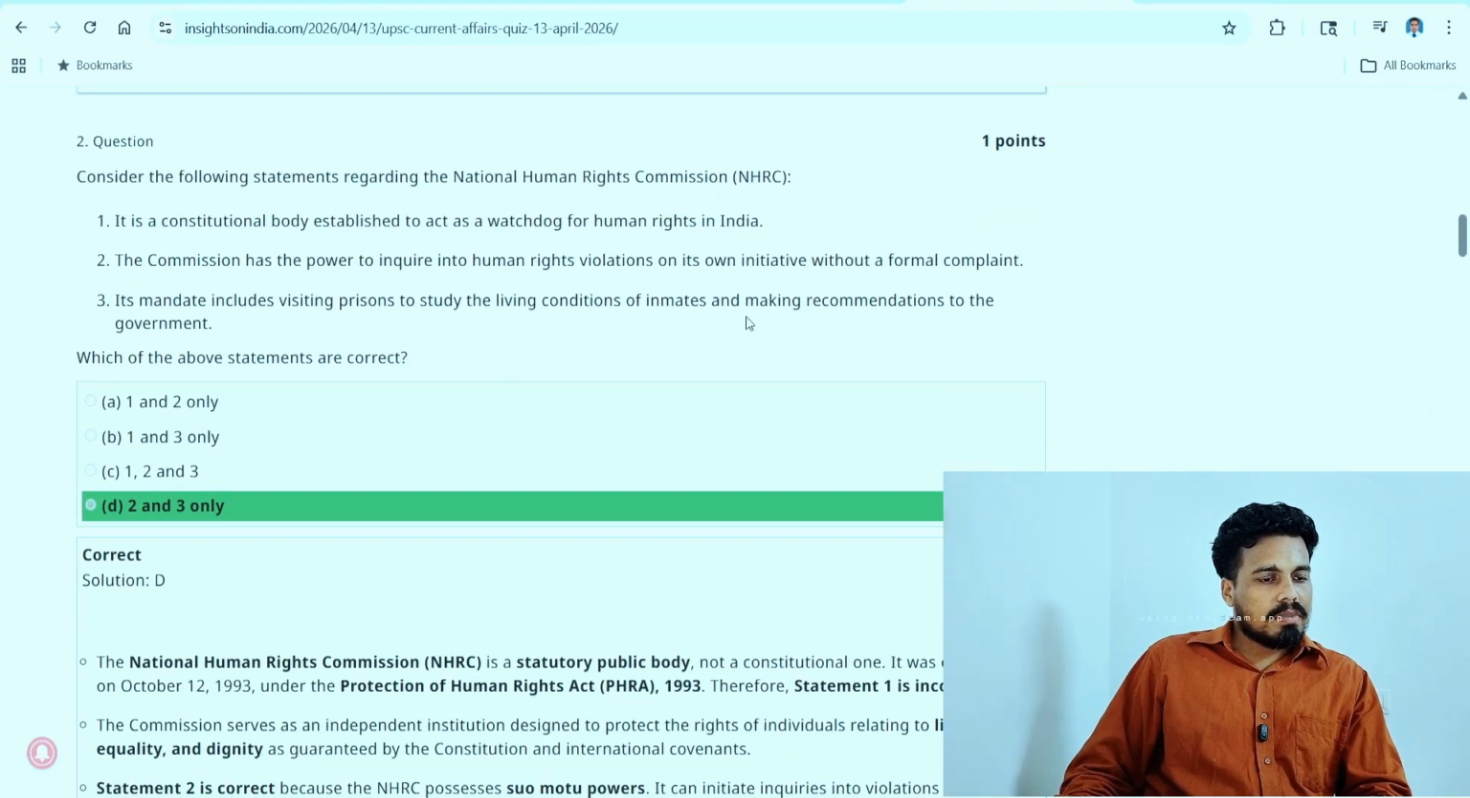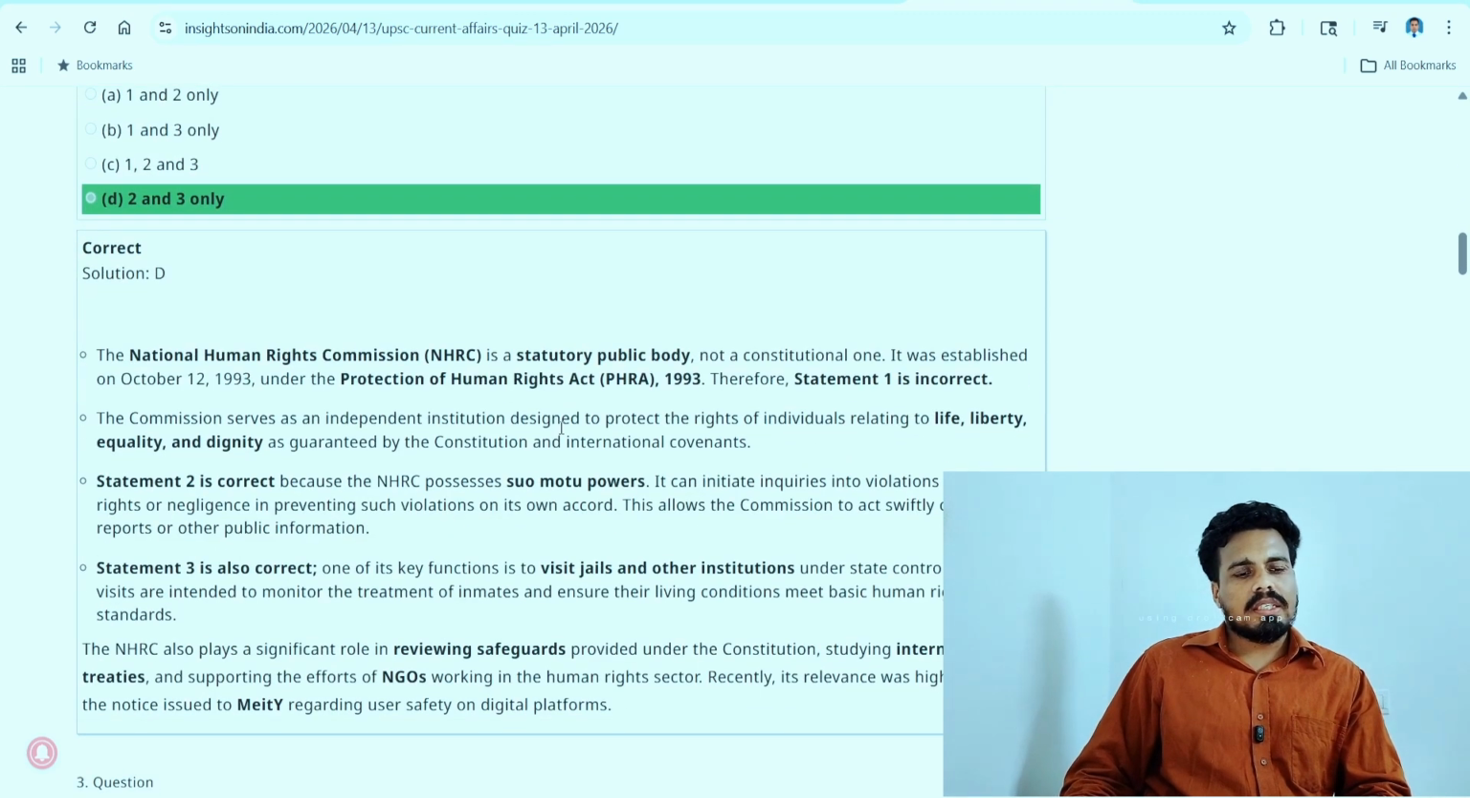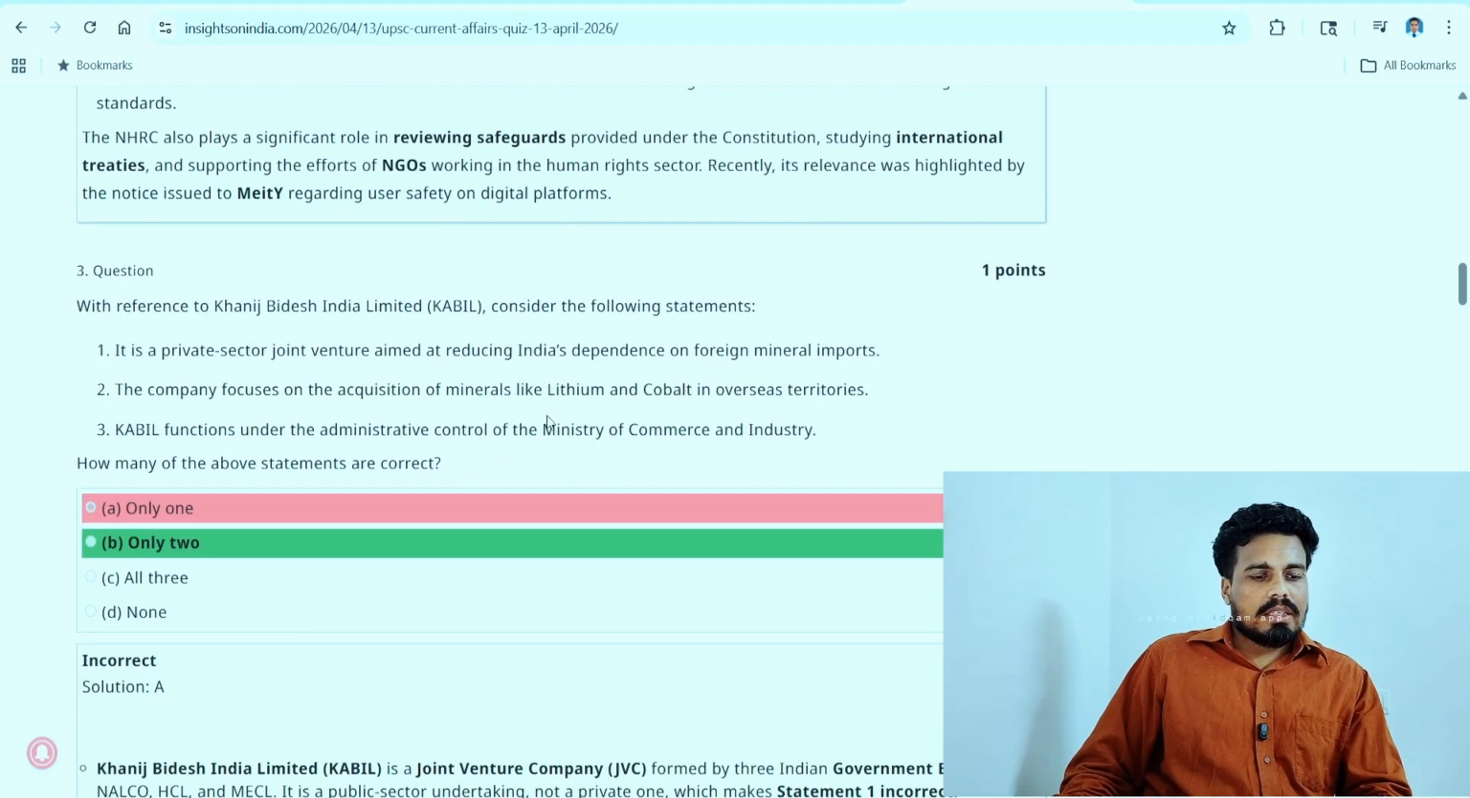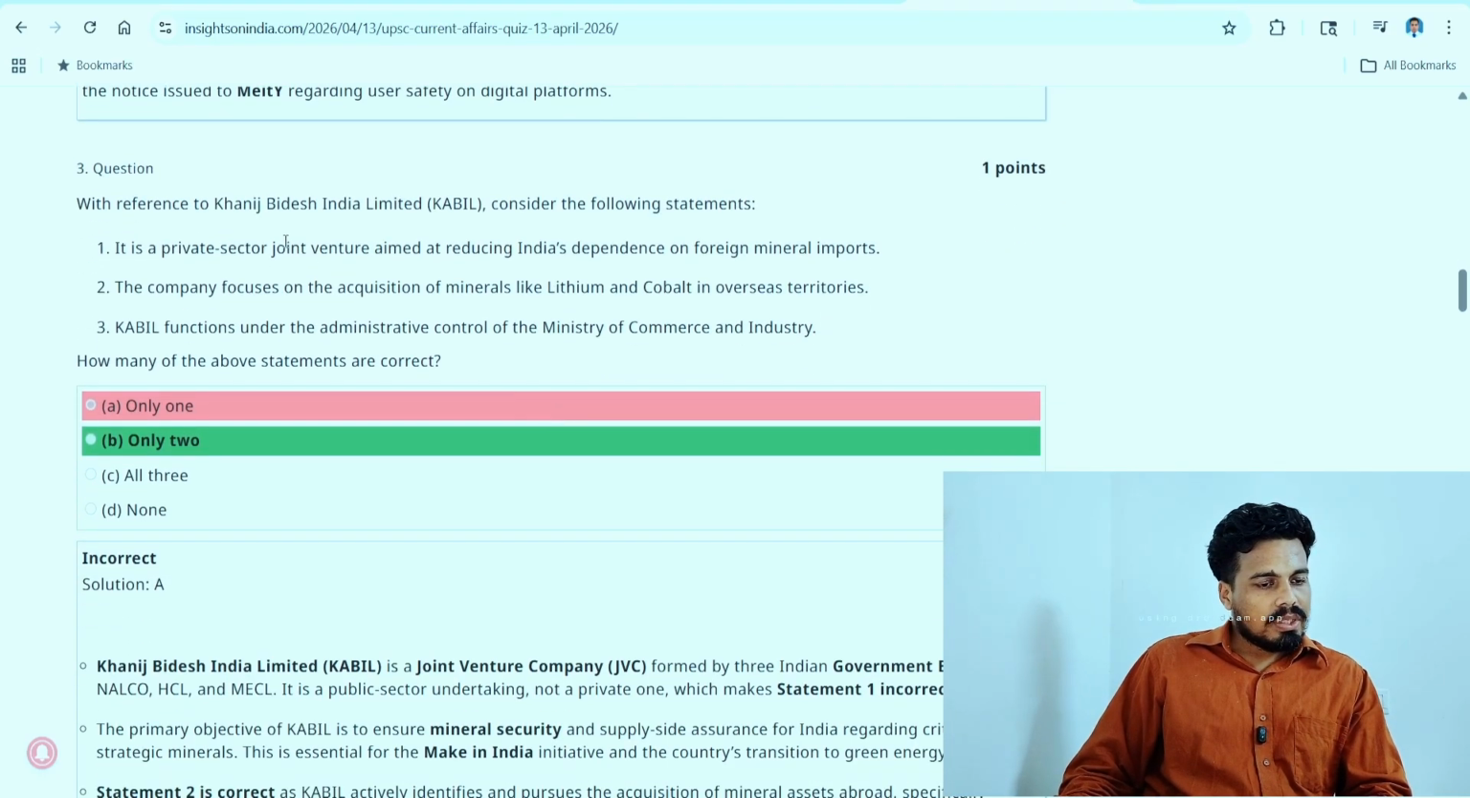So in the second statement, here itself was a clue. It is a constitutional body, NHRC. It is not a constitutional body. This is from the textbook knowledge. So we eliminated option 1. That's why we straightly marked option D as the answer. Easy. So third statement, what happened here?